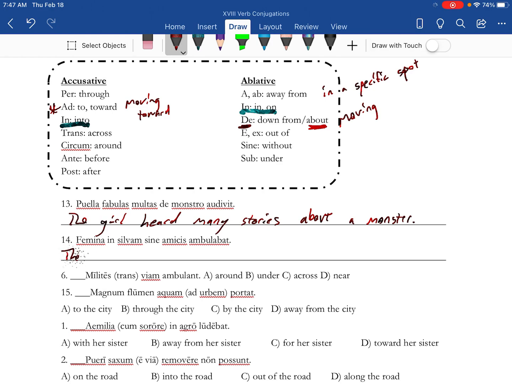Alright, the woman ambulabat, was walking. And so on. Notice this is accusative right here with the in. Into the forest. Without friends.